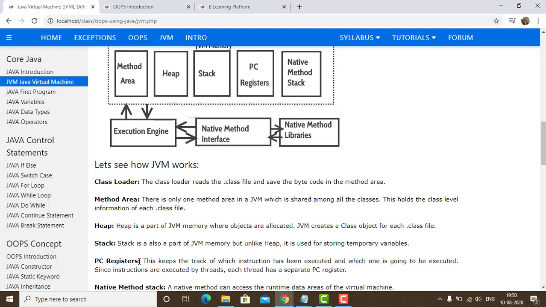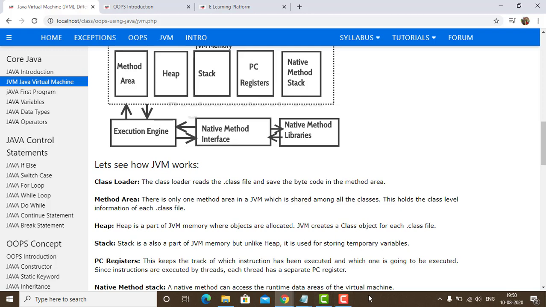PC registers. This keeps track of which instruction has been executed and which one is going to be executed. Since instructions are executed by threads, each thread has a separate PC register. Registers are installed on the motherboard and they hold temporary data and the instructions, which instructions are going to be read now and which are going to be read later on.